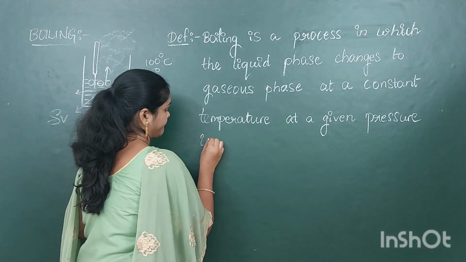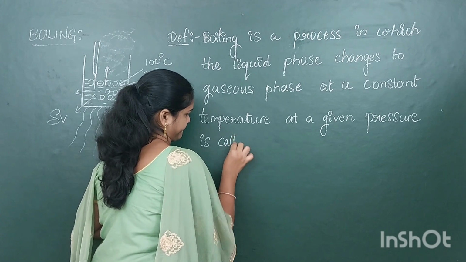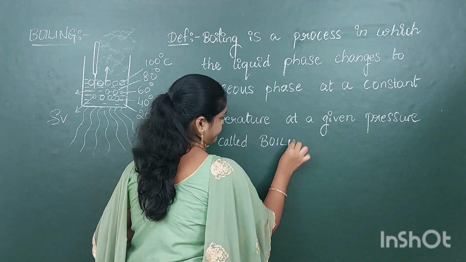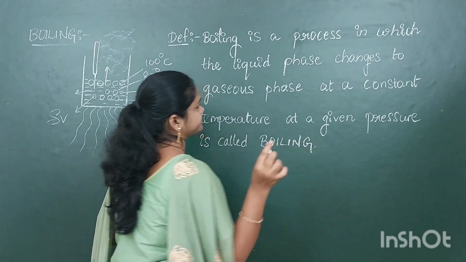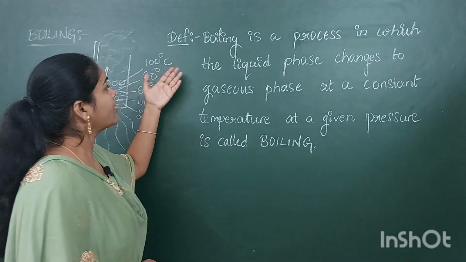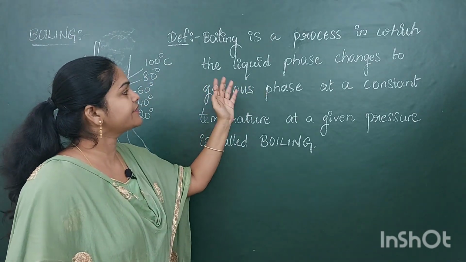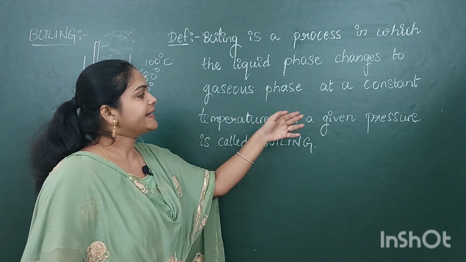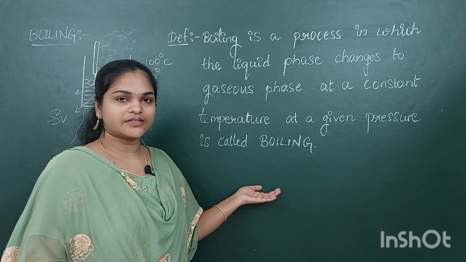It is called boiling. If you want to write the definition of boiling, it means boiling is a process in which the liquid phase changes to gaseous phase at a constant temperature at a given pressure.